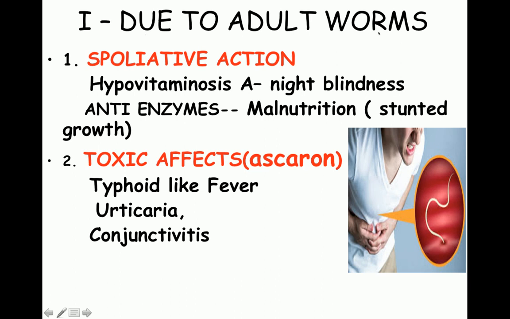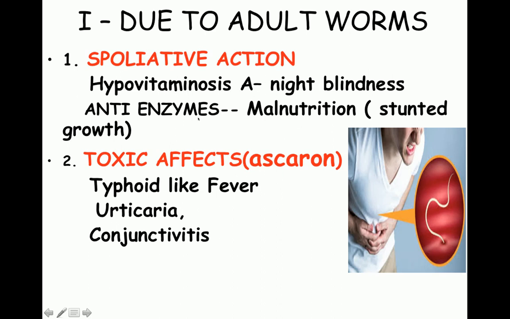Due to the adult worm, the first important condition which is seen is hypovitaminosis A, because this parasite is going to use up vitamin A in the intestine, and this results in deficiency of vitamin A, leading to night blindness. This is known as the spoliative action. The spoliative action is hypovitaminosis A.